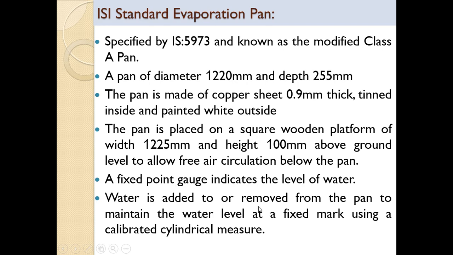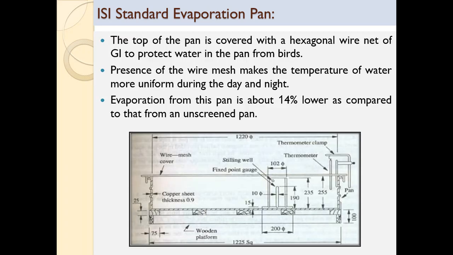Water is added to or removed from the pan to maintain the water level at a fixed mark using a calibrated cylindrical measure. So in case of this pan, water is added or removed with the help of a calibrated cylinder. A specific cylinder is used to add or remove the water.